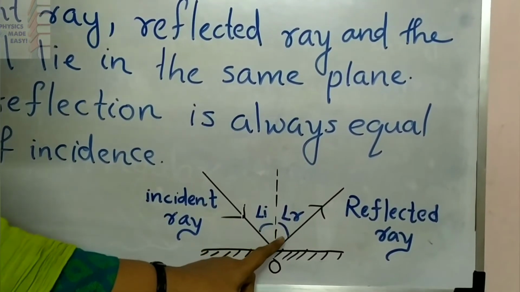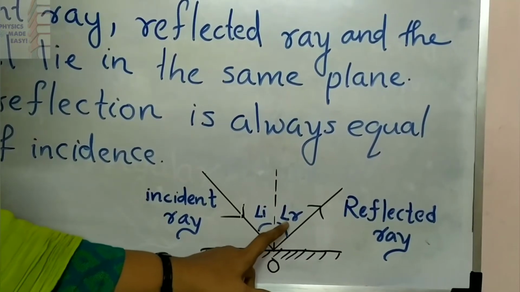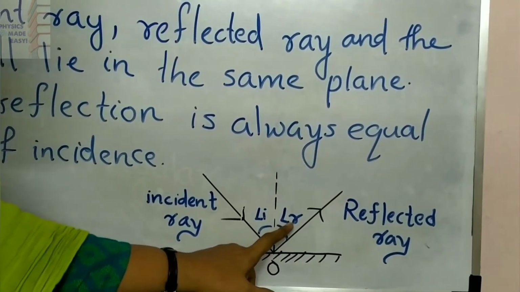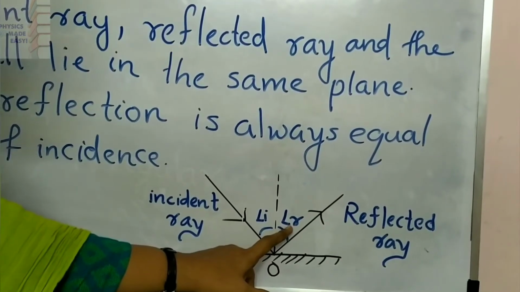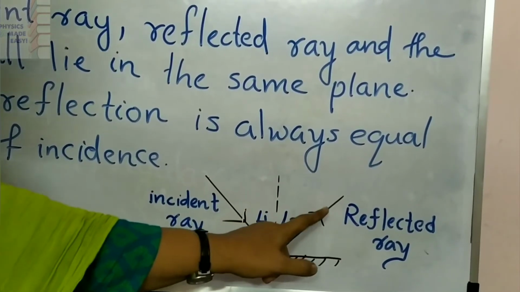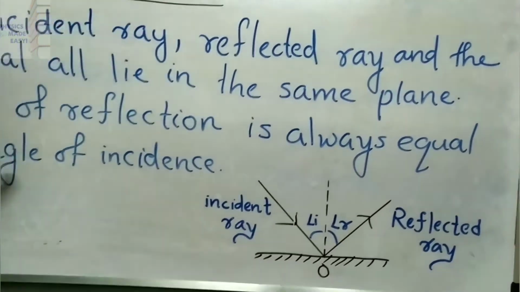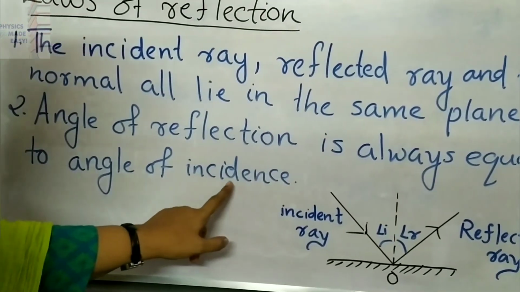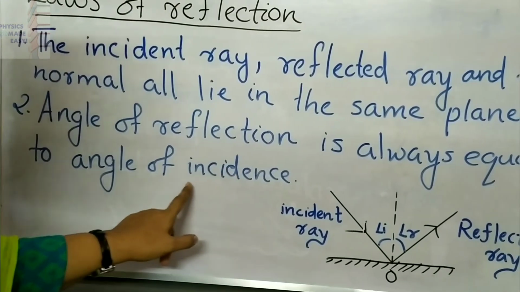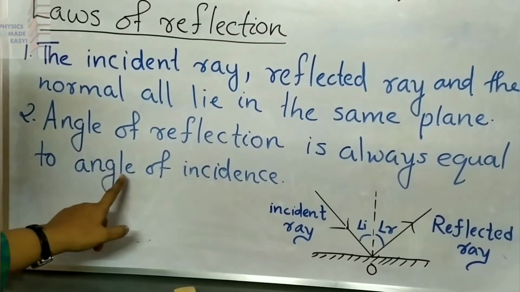Here you can see another angle. I denoted that as angle r. That is the angle of reflection, the angle between the normal and the reflected ray. Angle of reflection is always equal to angle of incidence. That is the second point of our laws of reflection.